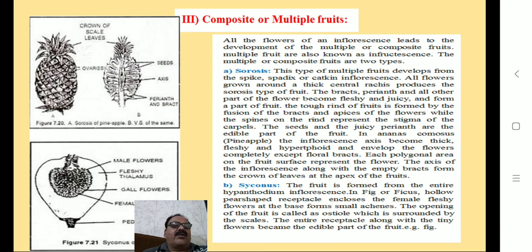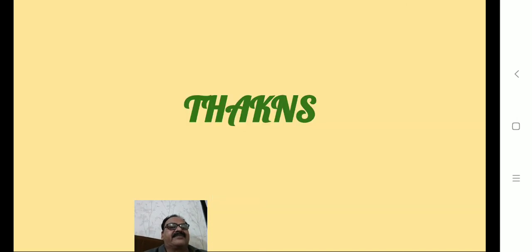The opening of the fruit is called the ostiole, which is surrounded by scales. The entire receptacle along with the tiny flowers becomes the edible part of the fruit. For example, the Ficus.